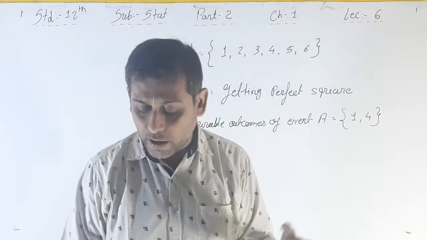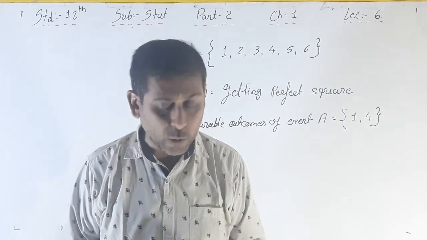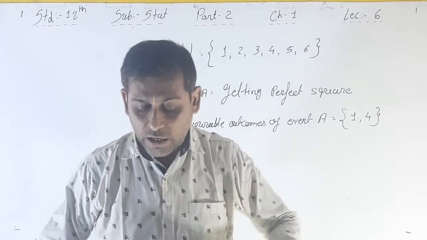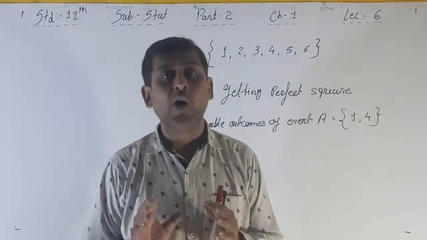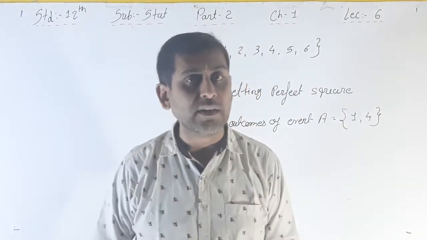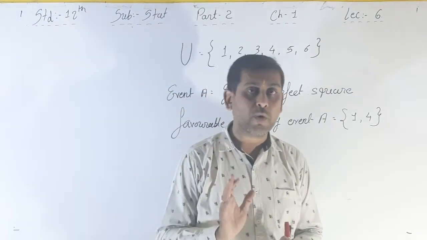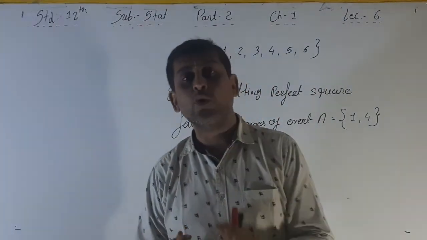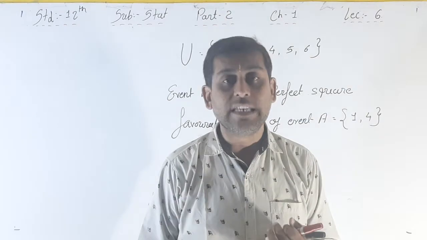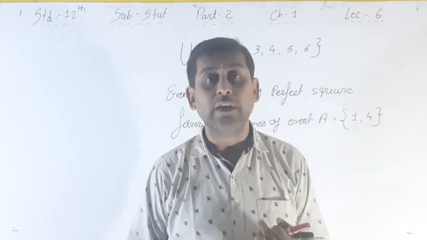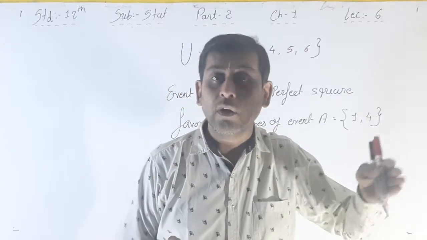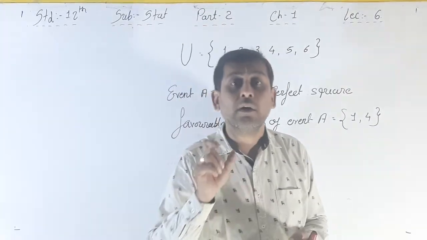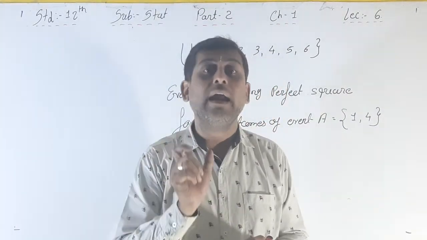Okay. For example, a card is drawn from a pack of 52 cards, right? If the event denotes that the card drawn is a face card, how many face cards are there in 52 cards? You all know about that, or if you don't know, then see here: Jack, Queen and King. 3 cards are face cards for each type of card, that means spade, club, heart and diamond.